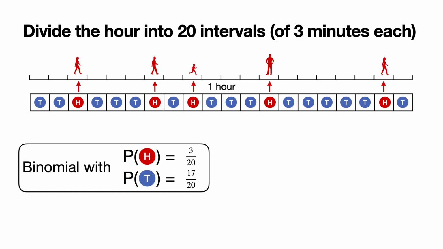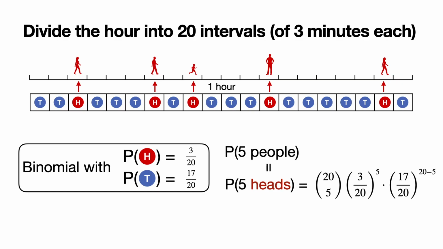That means that on average, the coin lands in heads 3 times out of 20, and that means that the probability of heads is 3 over 20, and the probability of tails is 1 minus that, so it's 17 over 20. And on this binomial distribution, the probability that 5 people arrive over the next hour is the same as the probability of 5 coins landing in heads, which again is 20 choose 5 for the positions, times 3 over 20 for the probability that people arrived, and times 17 over 20 for the probability that people did not arrive. And we can continue doing this.